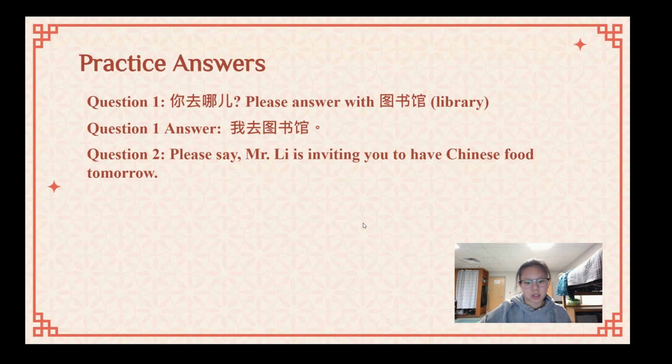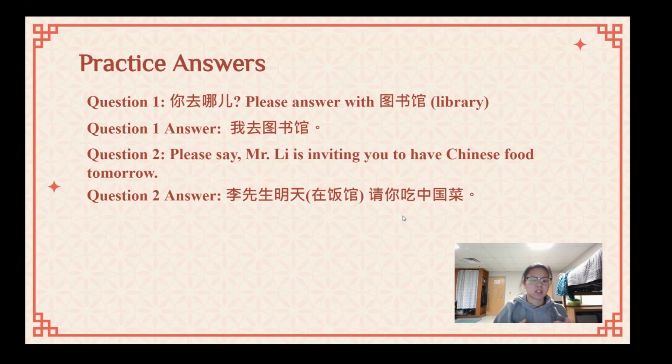Question 2. This is just a basic sentence structure that I wanted you to follow. Remember, with the Chinese language, you have the subject, verb, object sentence structure. And when you have other components like the place and time, those also need to be in the right position in the sentence. So I wanted to say, Mr. Lee is inviting you to have Chinese food tomorrow. And so you would say, 李先生明天在饭馆请你吃中国菜.